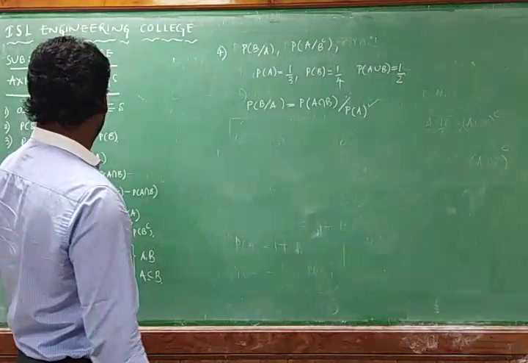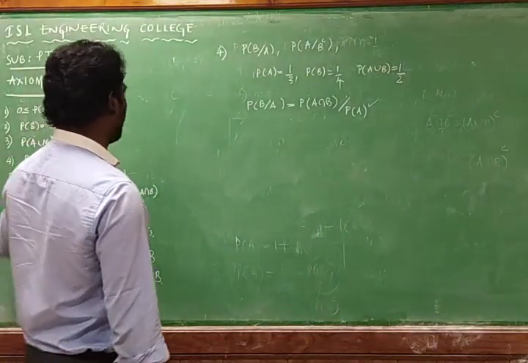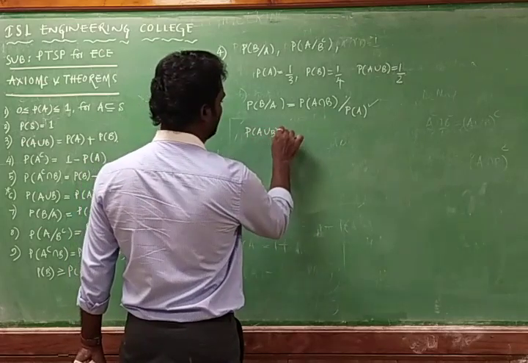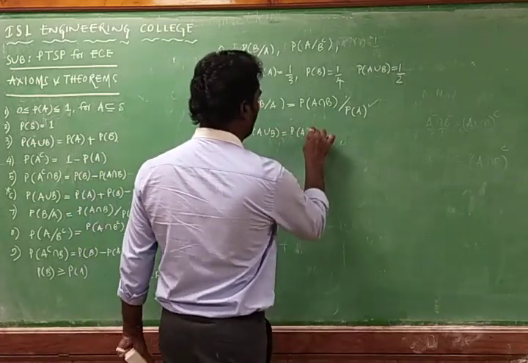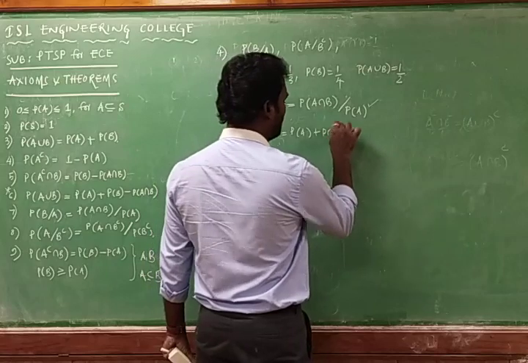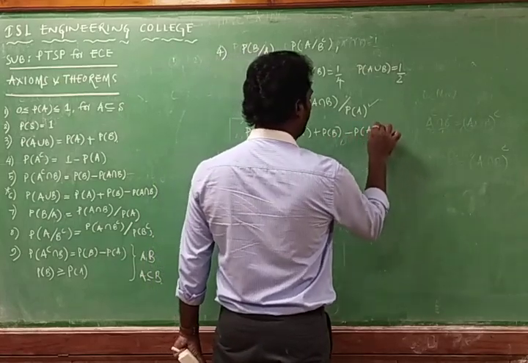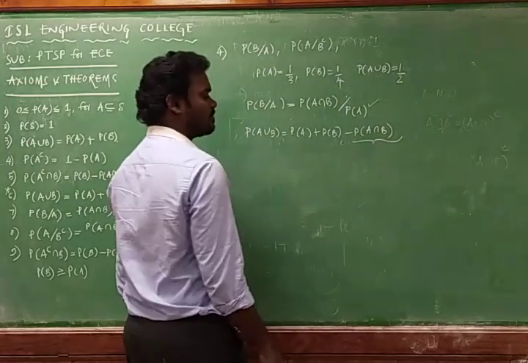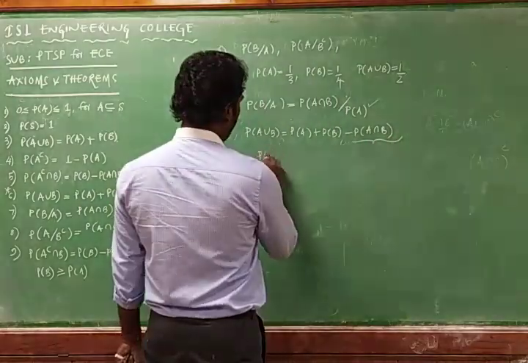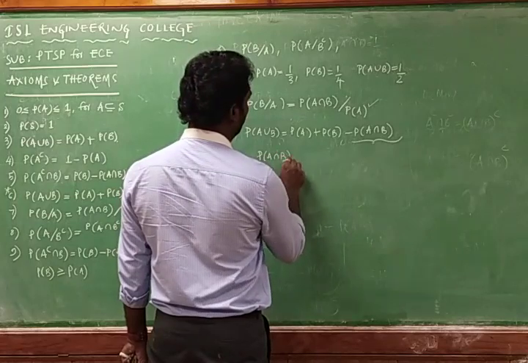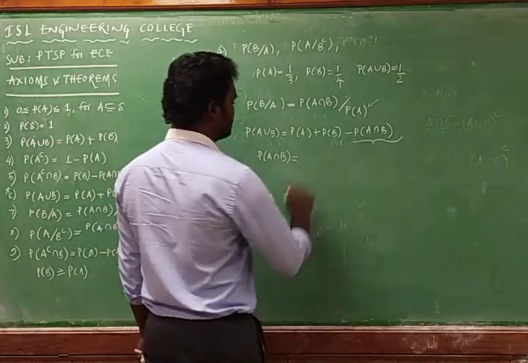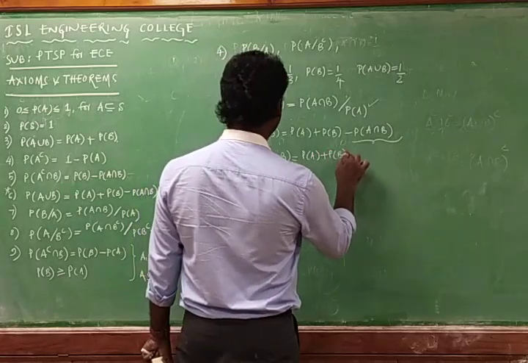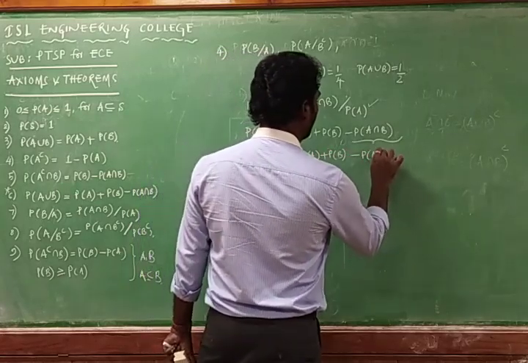By using the sixth formula, you can calculate. What is the sixth formula? Probability of A union B is equal to probability of A plus probability of B minus probability of A intersection B, and from this you can calculate the probability of A intersection B. Probability of A intersection B is equal to probability of A plus probability of B minus probability of A union B.